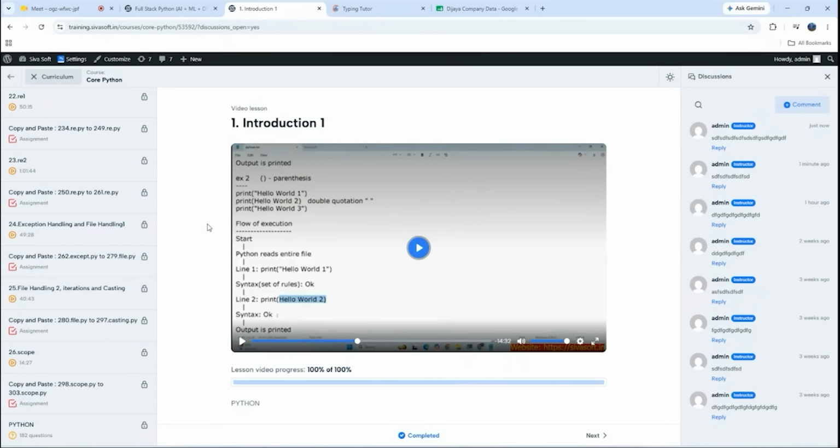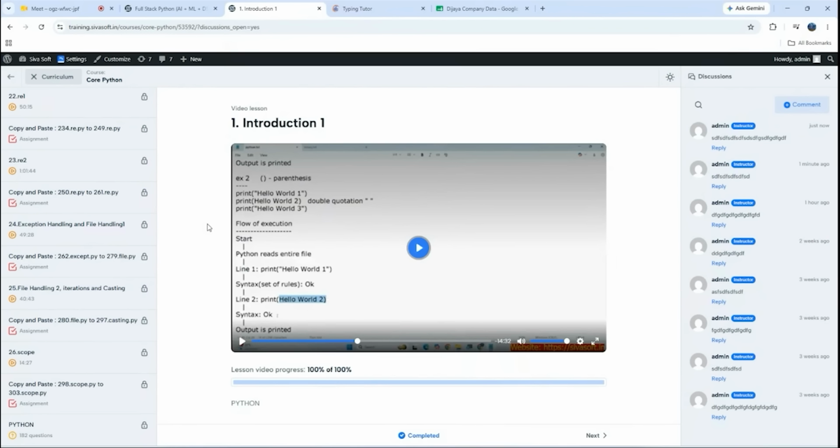But as a student, you can only watch the video, you can't delete the video. As an admin, I can upload the video, add the student, and watch the video. As a student, you can only watch the video. Is it clear? So as an admin, I have some special permissions.